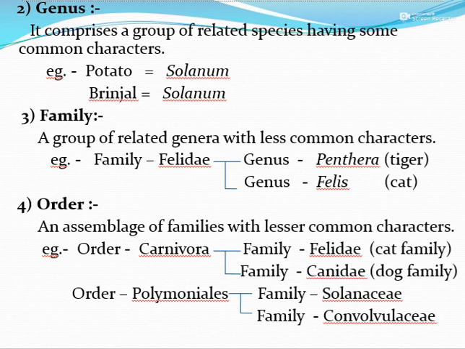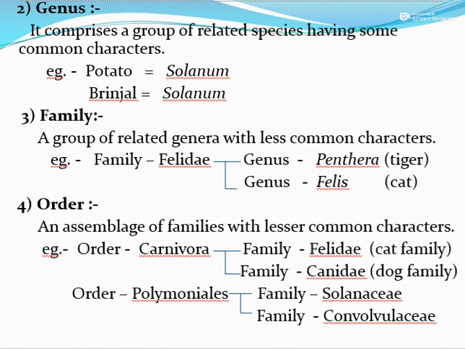The cat family is Felidae, while the dog family is Canidae. They have been put in the same order, Carnivora, although there is much difference between them if you look at them externally. But there is a common characteristic between these two families, that is, they are carnivorous animals. That's why they have been put into one order called Carnivora.